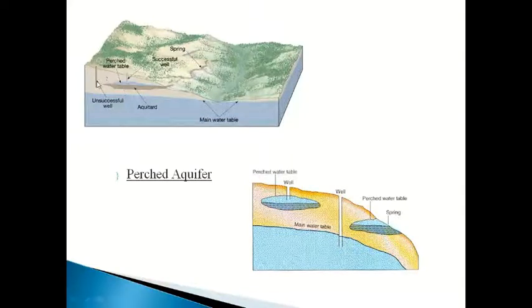So only this patch is called the aquitard or perched. What happens when water percolates from the surface? It will not go down through this layer. The water will percolate here, but it will not go below this layer.